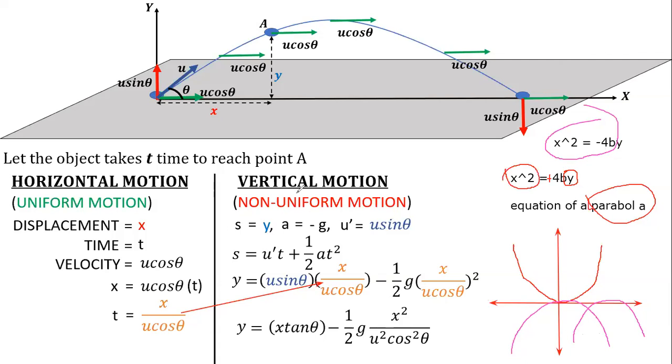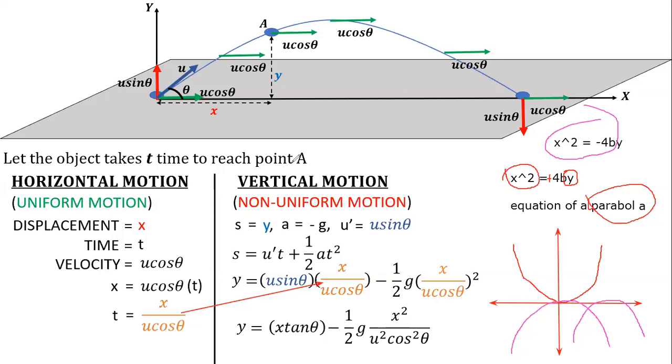Yeah, Bhupen, tell me. Sir, how did the u value come as u sine theta? Because for the vertical motion, the initial velocity was u sine theta. See over here, the red one. Oh, for vertical motion? Vertical, sir, so I specified it separately.